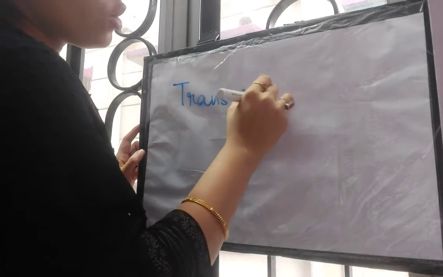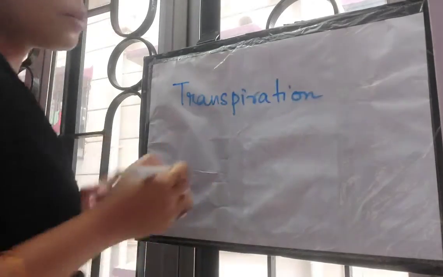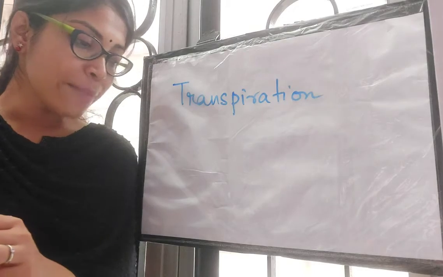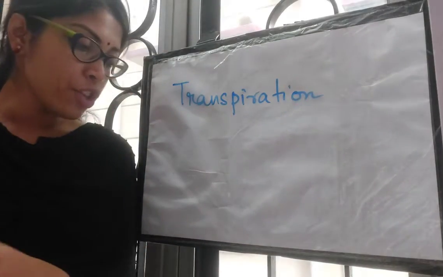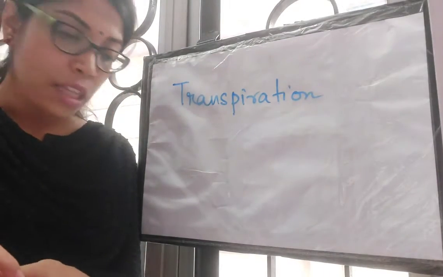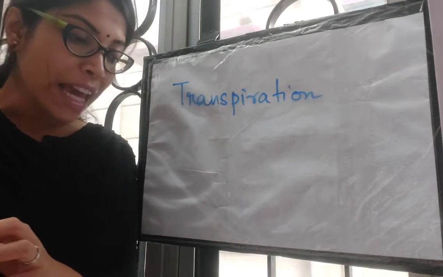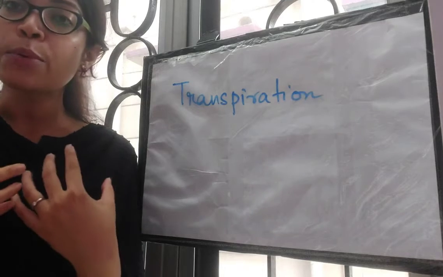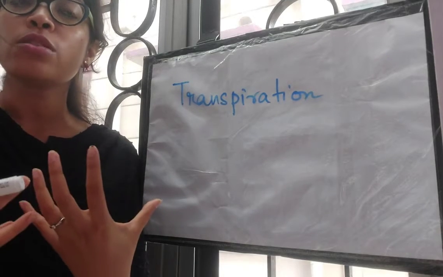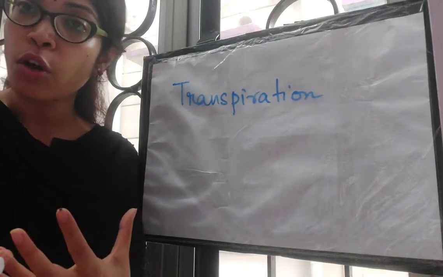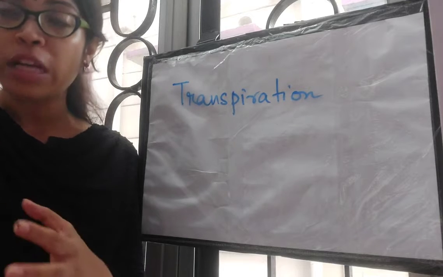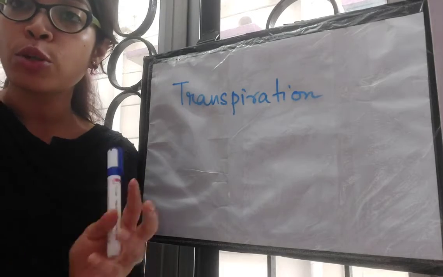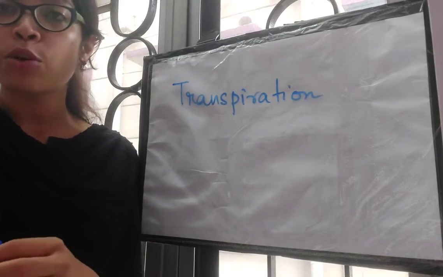Now, I'm not sure if you have heard of this term previously. This might be a new term for you all. Transpiration is basically, you see the definition in your book, the loss of water in the form of water vapor from the aerial parts of the living land plant is known as transpiration. So just like we human beings give out our extra water of our body through sweat, means also through urine, but also to keep our body temperature cool, we give out the extra water through sweat.